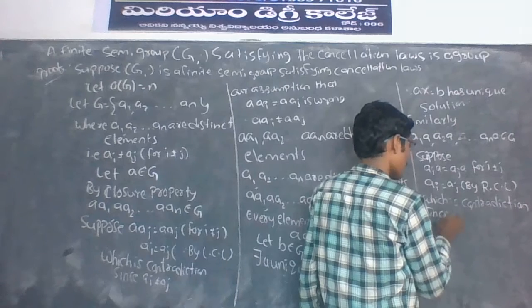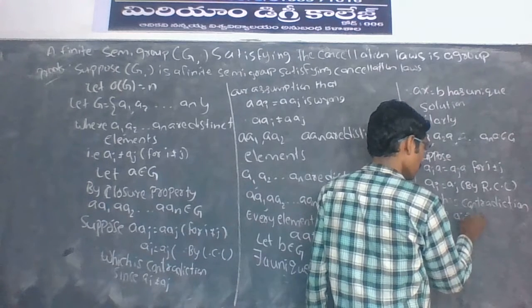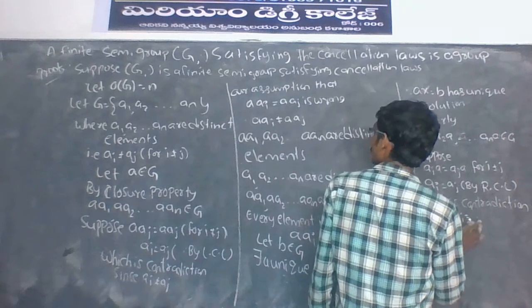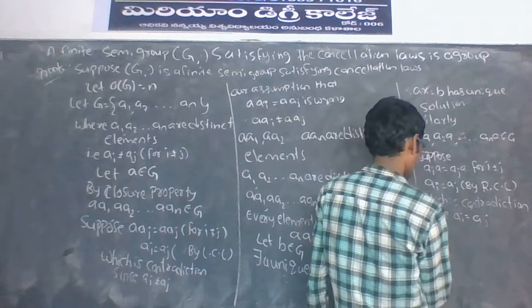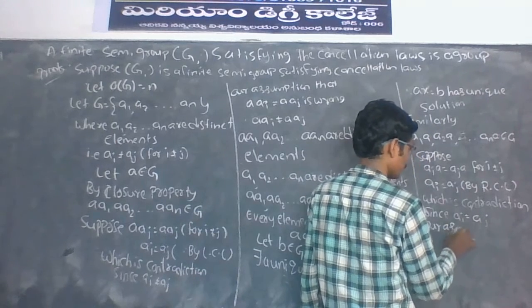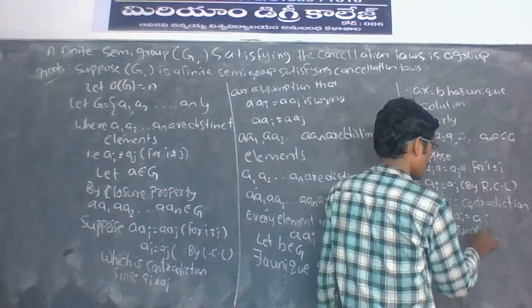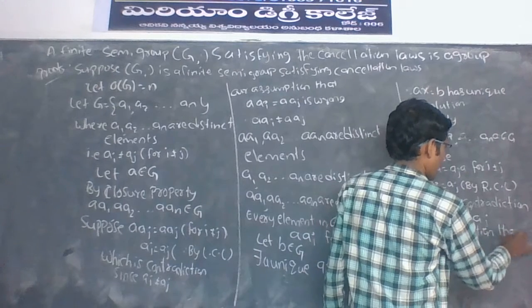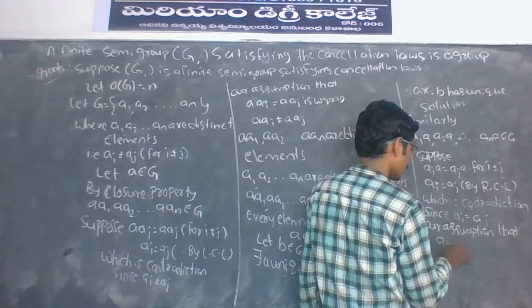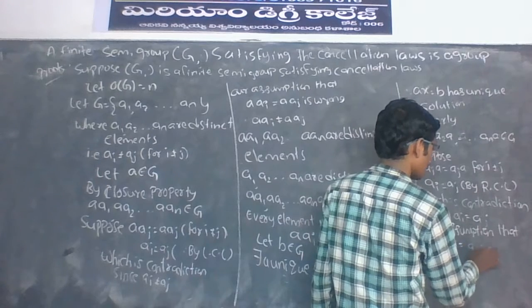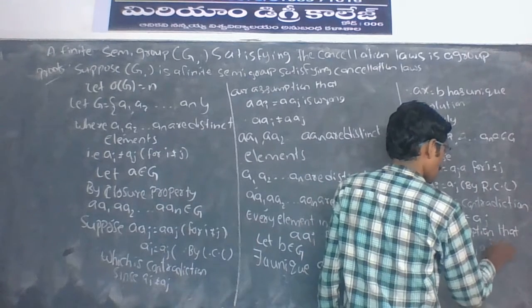Since ai is not equal to az, our assumption that ai·a = az·a is wrong.